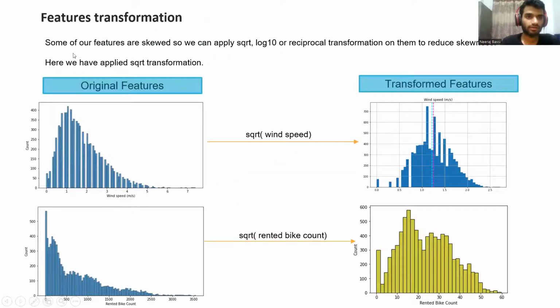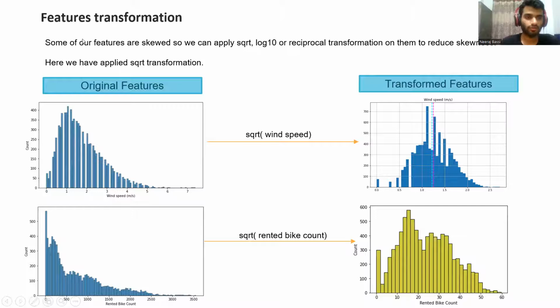After that, the other step for feature engineering is features transformation. As we have seen that our dependent variable and many other features are highly skewed. So we have to transform that skewed distribution to a quite normal distribution, as skewed distribution affects the ML algorithm performance. So how can this be done?